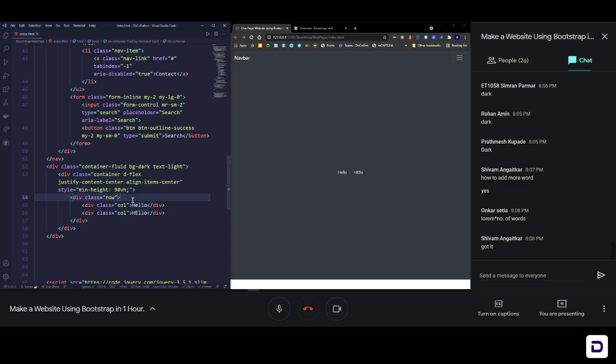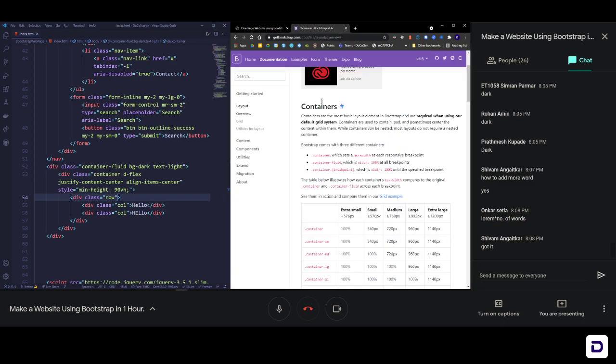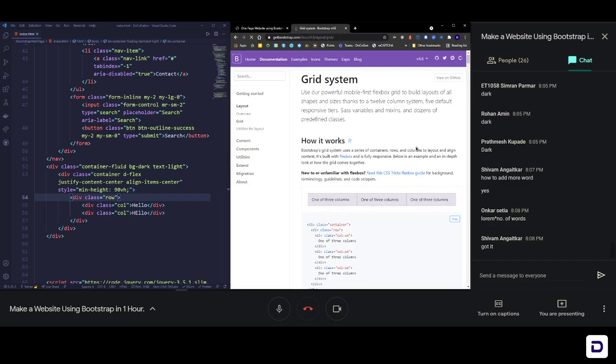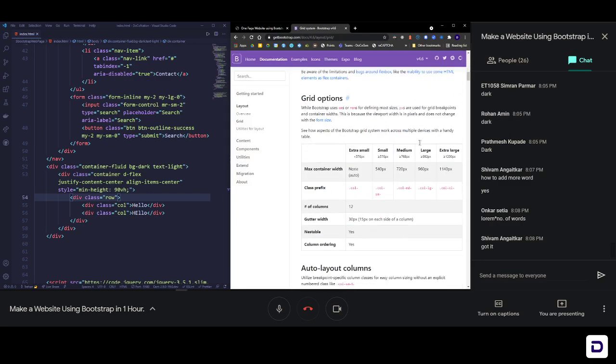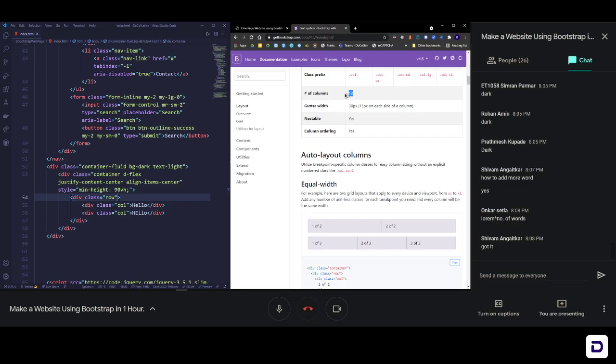By default, a single page is divided into 12 columns. That's the default of Bootstrap. If we go over to Bootstrap and click on grid in layout, you'll see they have explained this pretty well, that by default there are 12 columns.